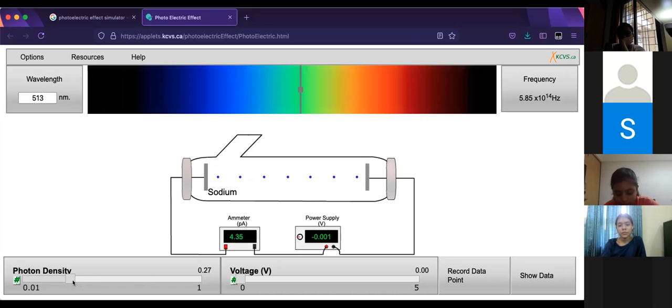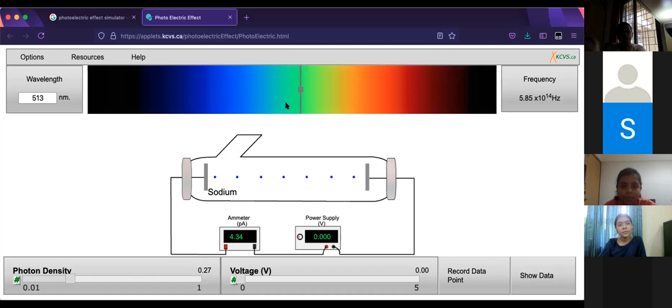And I can control the photon density and I can control the wavelength or frequency of the light over here, basically the energy of the radiation that I'm exposing it to. Okay. Can any of you tell me how you interpret it? If I change the frequency over here, or the wavelength or the color of the light, what exactly am I changing?